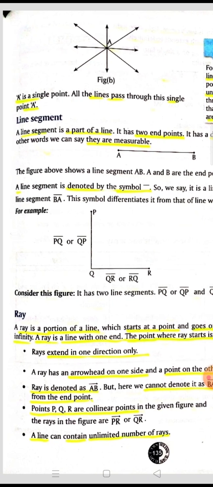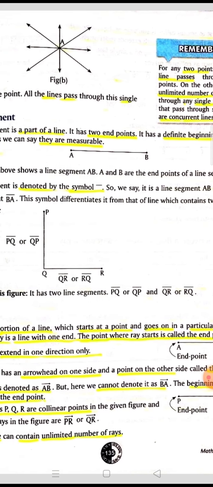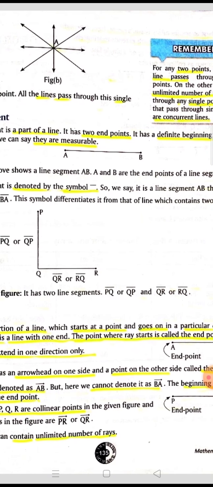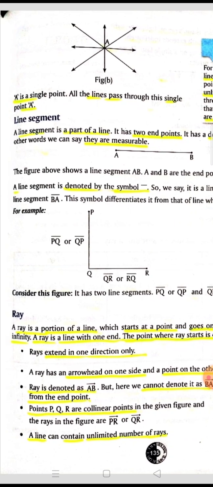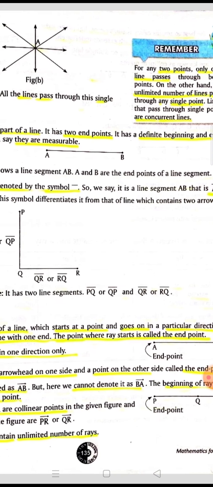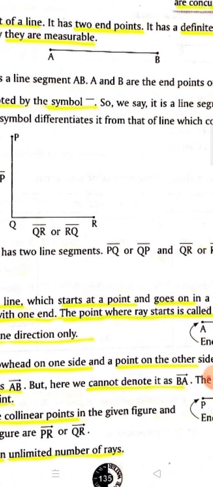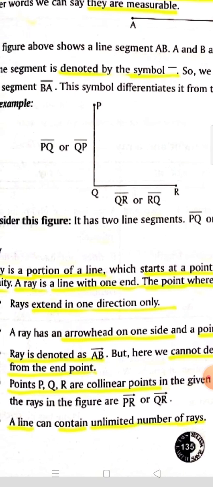Next, ray. A ray is a portion of a line which starts at a point and goes on in a particular direction infinitely. A ray is a line with one end. The point where the ray starts is the endpoint. Rays can extend in one direction only. There is an arrowhead on one side and a point on the other side called the endpoint. A ray is denoted like this. The beginning of the ray starts from the endpoint. The points P, Q are collinear points.